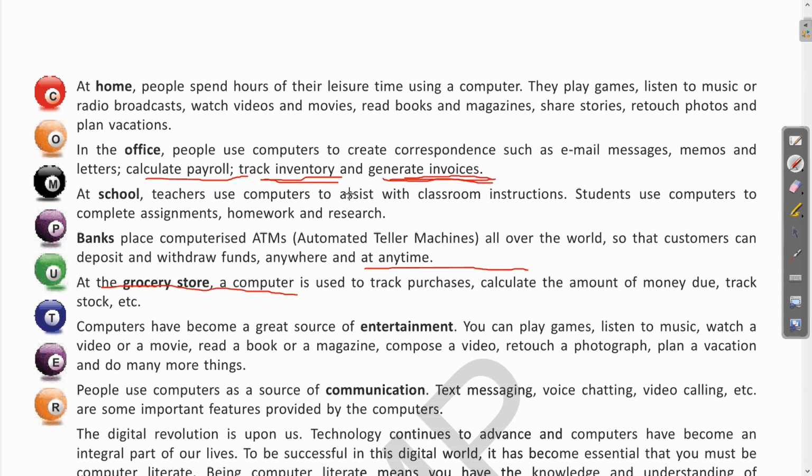Now next, at schools, how are the computers beneficial? As you are already familiar, in school also the computers are used for various works. At schools the teachers use computers to assist you with the classroom instructions. Computers are used to complete assignments, homework and research by the students. Clear? So this way the computer is useful for our educational purpose also.